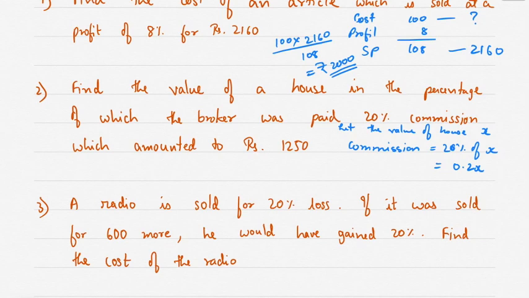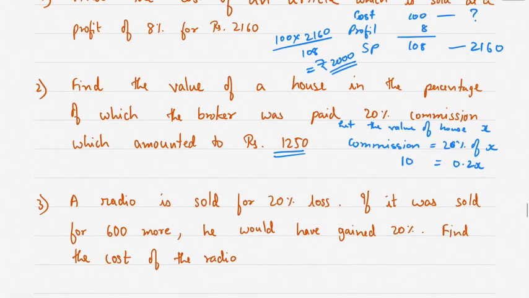And commission is given as 1250. That means 1250 is equal to 0.2x. So x is equal to 1250 divided by 0.2.